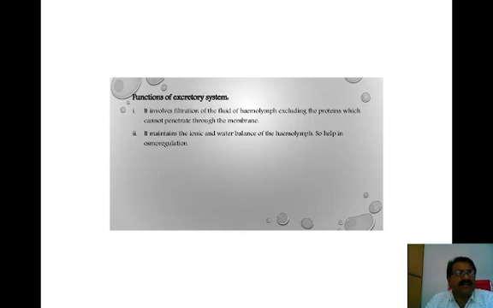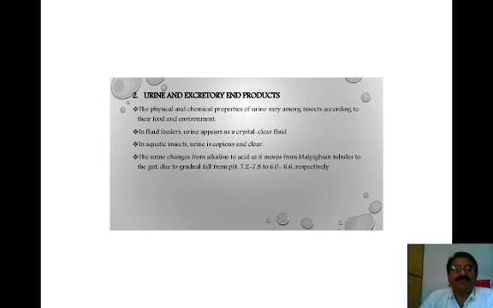The functions of the excretory system in insects are to remove unwanted nitrogenous waste material, and also to filter and reabsorb the important nutrients and pour them into the hemolymph, excluding the proteins, which cannot penetrate through the membranes. The excretory system maintains the ionic and water balance of the hemolymph, so it helps in osmoregulation.